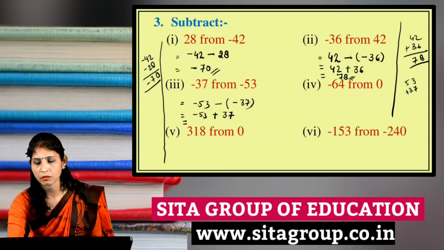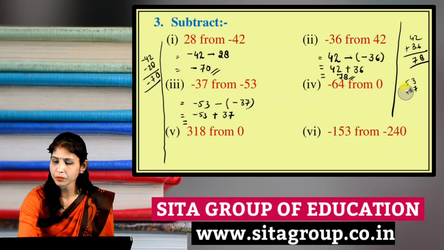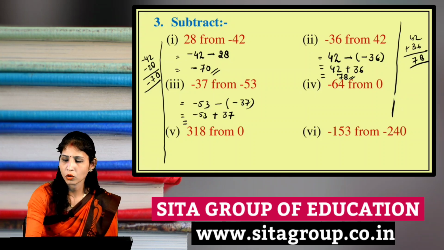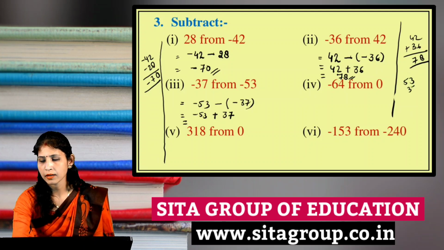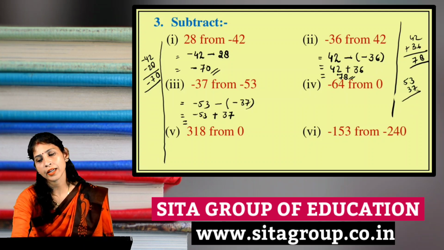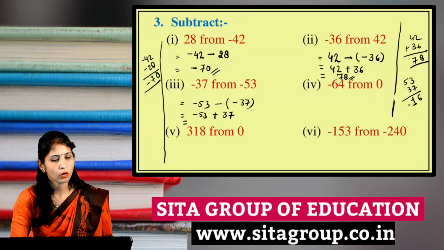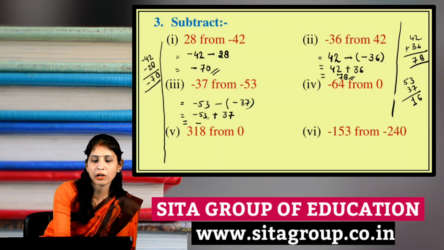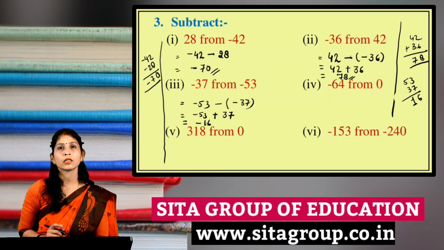Opposite signs will be subtracted and same signs will be added. Got it? So here 53, 37. 13 minus 7 will become 6. 4 minus 3 will become 1. Okay, and which sign will come? Minus sign will come because here 53 is greater than 37.